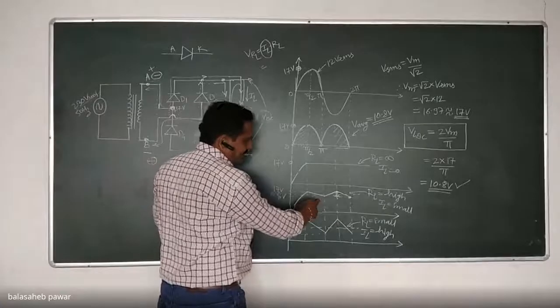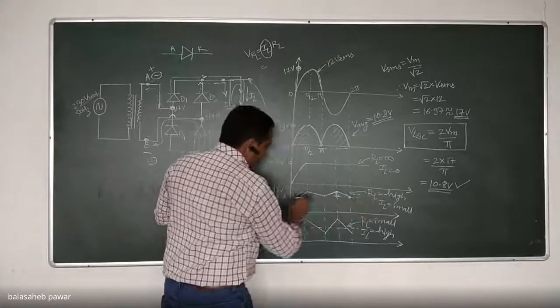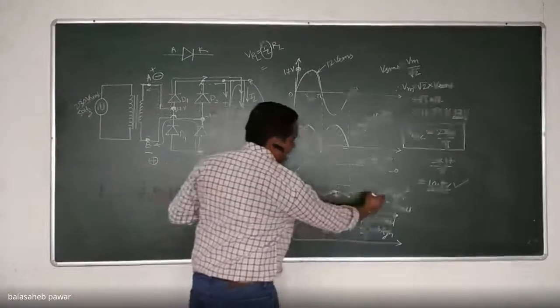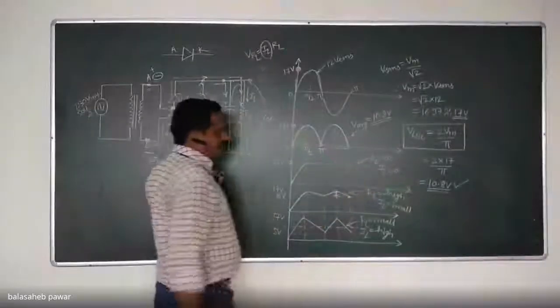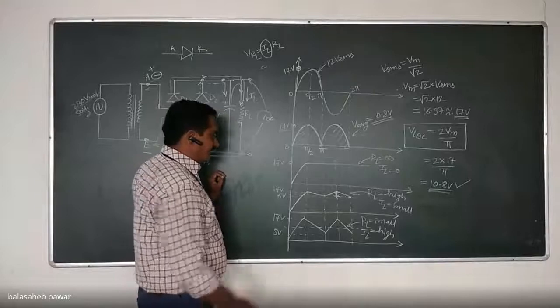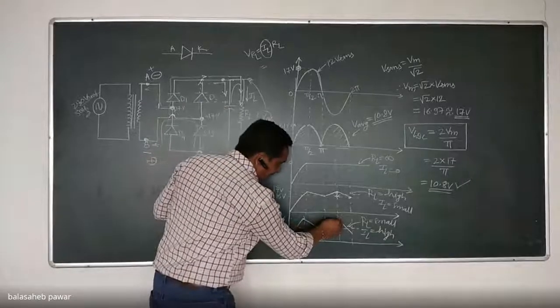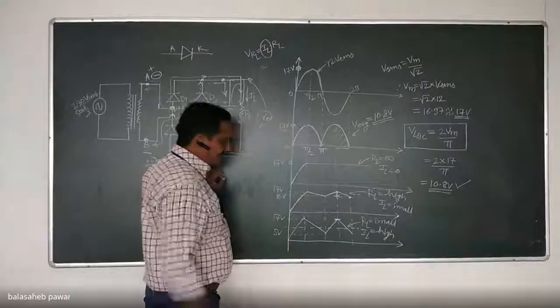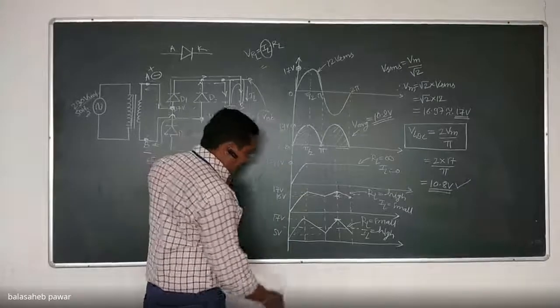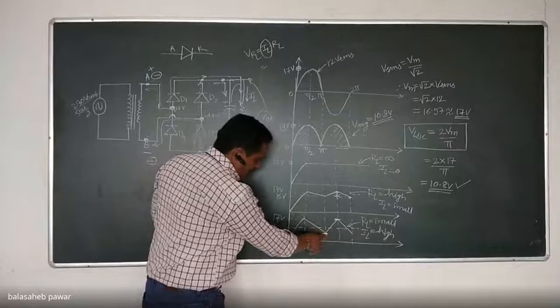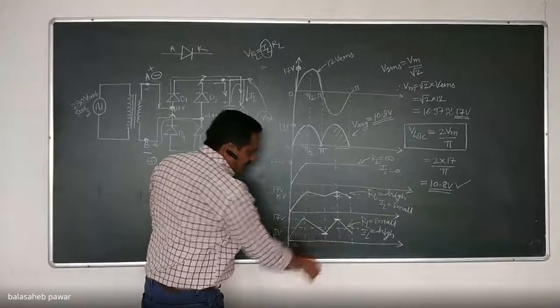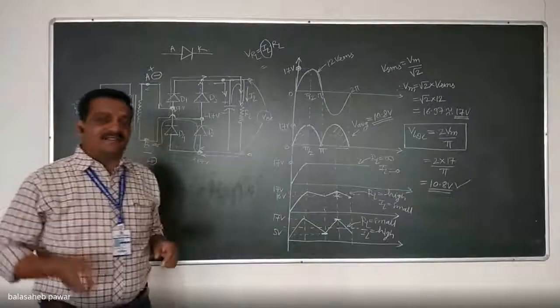What is expected is that whatever the load current condition, this output voltage should remain constant, like this one. But it happens only when the load current is 0 or no load is connected. Then in the third case, I took the example when RL is small, IL will be high, and the values I took as 17 volts to 5 volts. That means 12 volt peak to peak ripple will get generated.